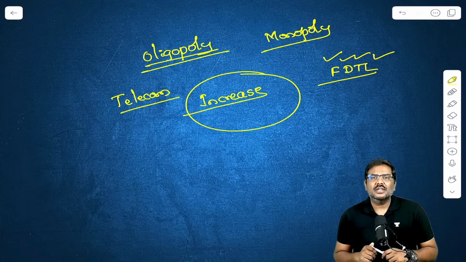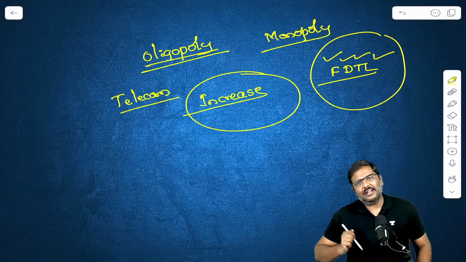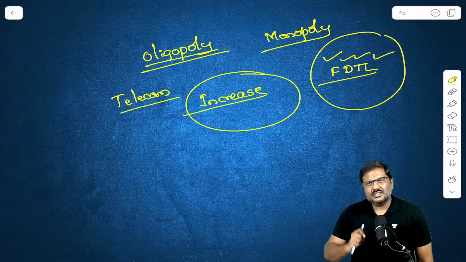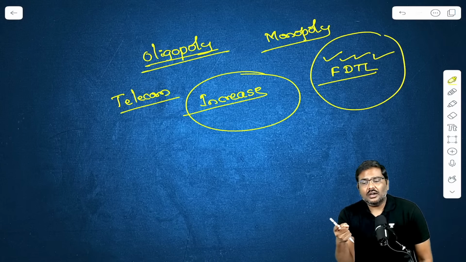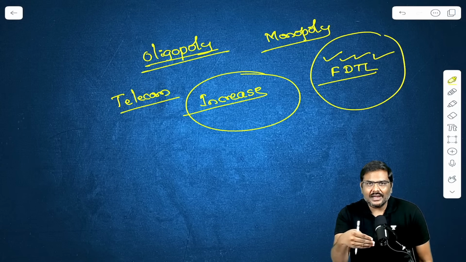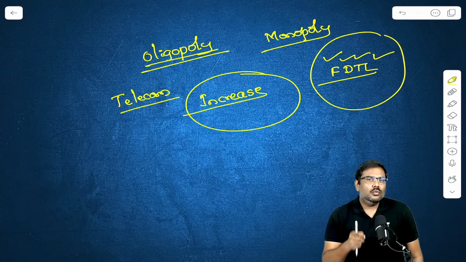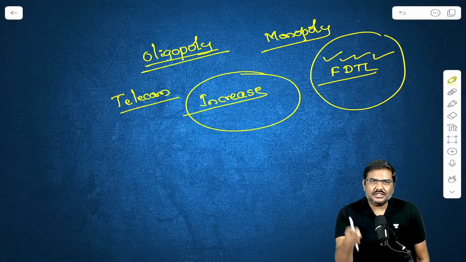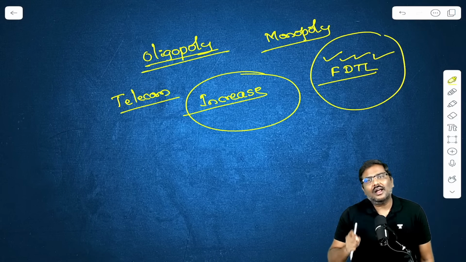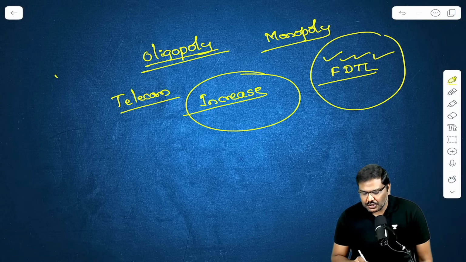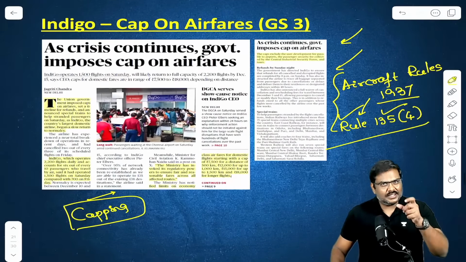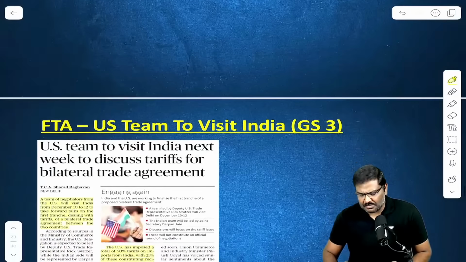And the third issue is, if you're going to relax FDTL, does it not mean the pilots now will have to work more number of hours? You said it is not safer. Now you have relaxed the same guideline. You are allowing the pilots to fly for more number of hours. What if there is an accident because of the stress on the pilots? Who is going to be responsible for that particular outcome? So these are some of the issues that you need to remember in the context of the current affairs that is happening right now in the civil aviation market.